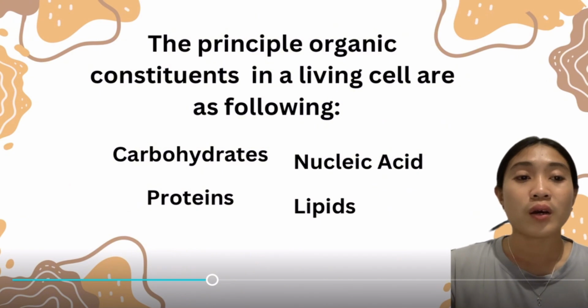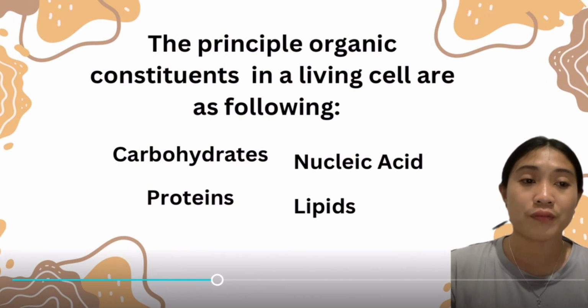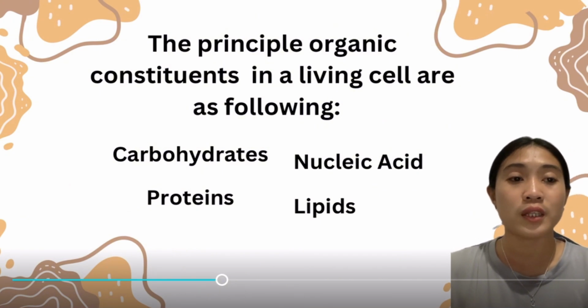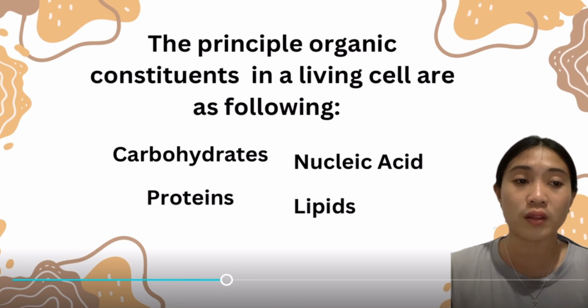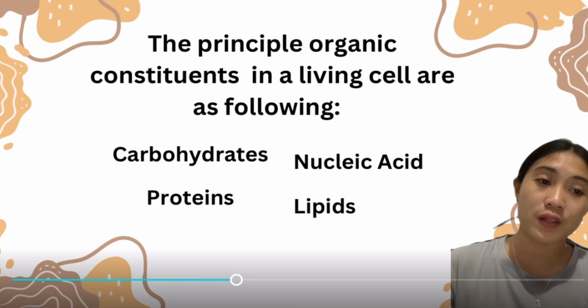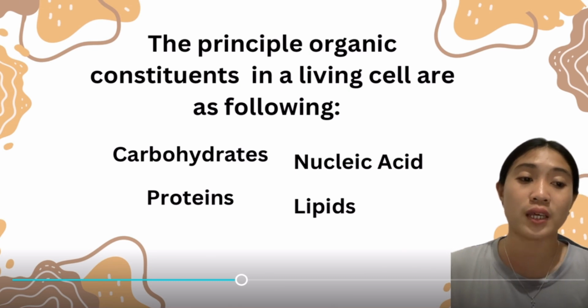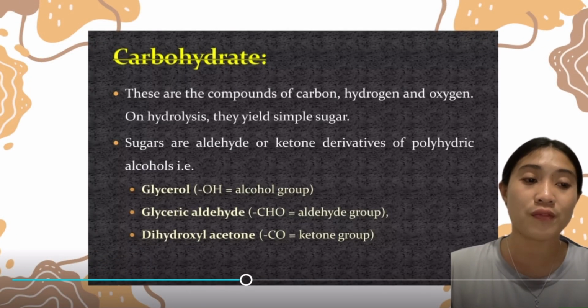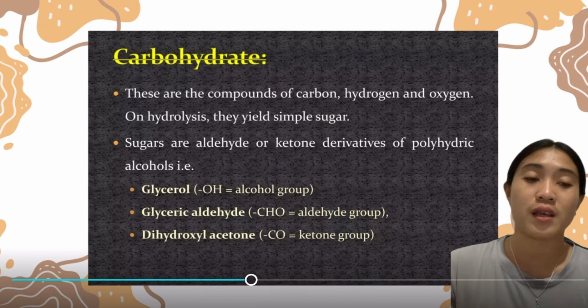So the biomolecules have four principles. The principal organic constituents in a living cell are as follows: first, carbohydrates, nucleic acids, proteins, and lipids. First, let's define the carbohydrates.